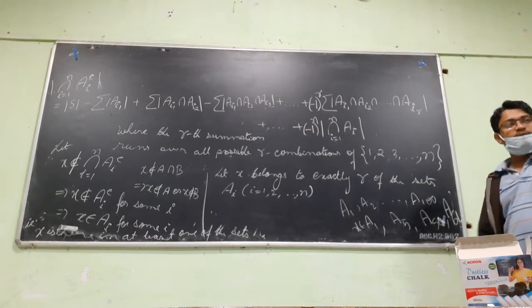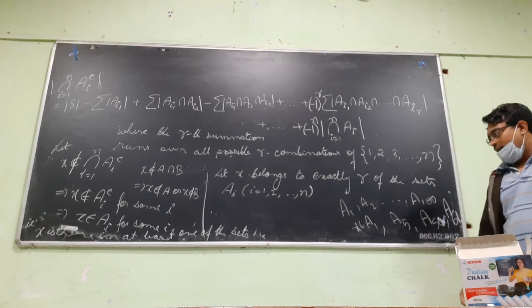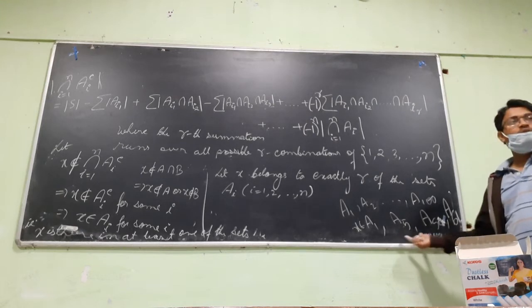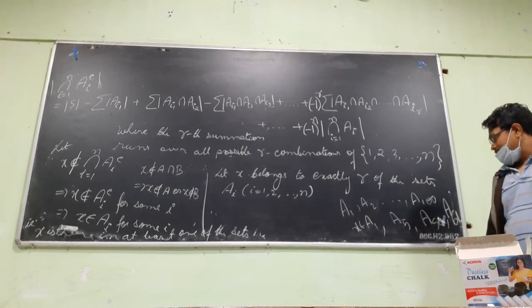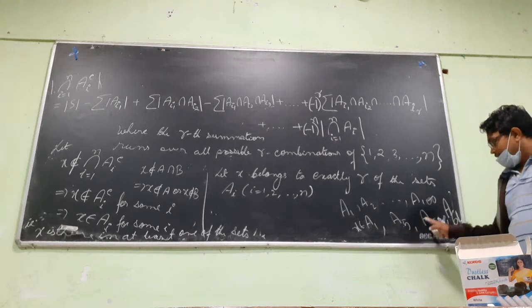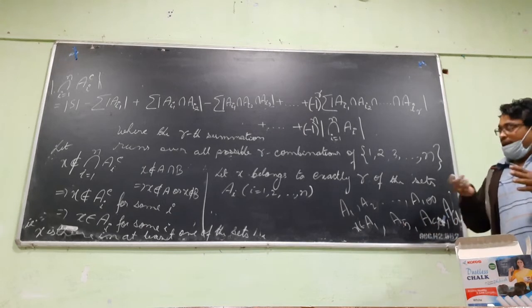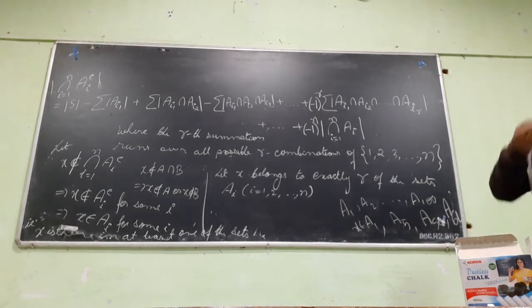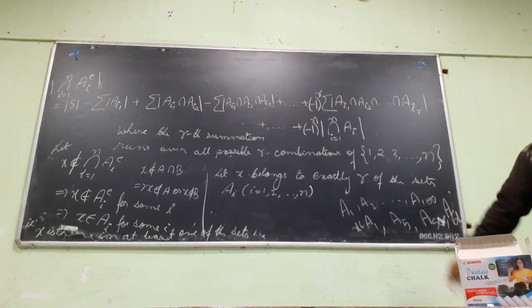Not the rest, only these. So in how many intersections will x be there? In the intersection of only these sets. How many sets are there? One, two, three, four, four sets. This means x will be there in the intersection of these sets. If you take something else other than these sets, then x is not there.